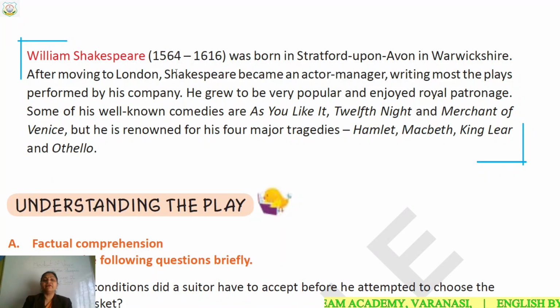He was born in 1564 and died in 1616, but still his name is very much alive. He is renowned. In English literature, without his name, the dramas, the poetries, sonnets, everything is incomplete if you don't know the name of William Shakespeare.